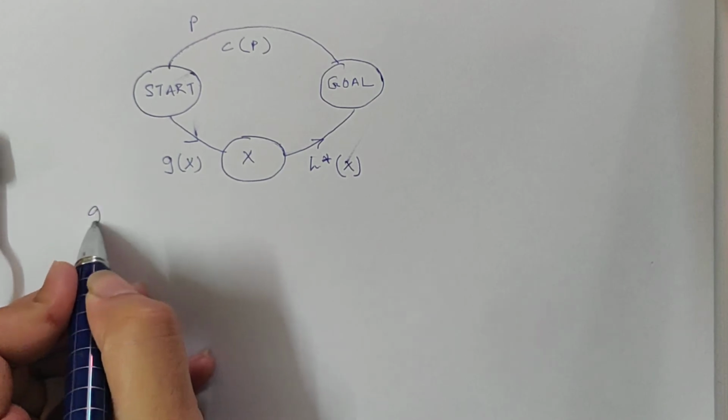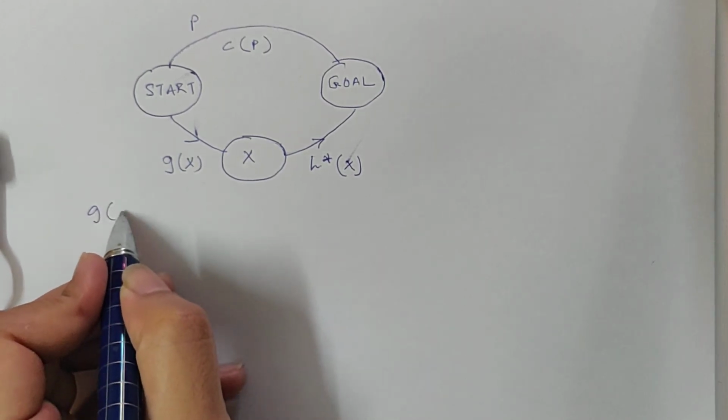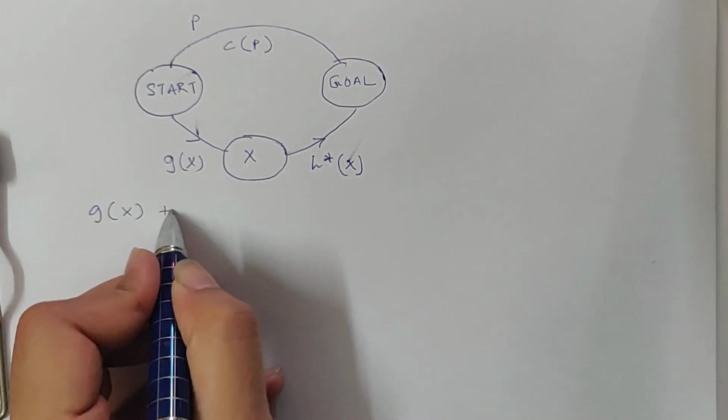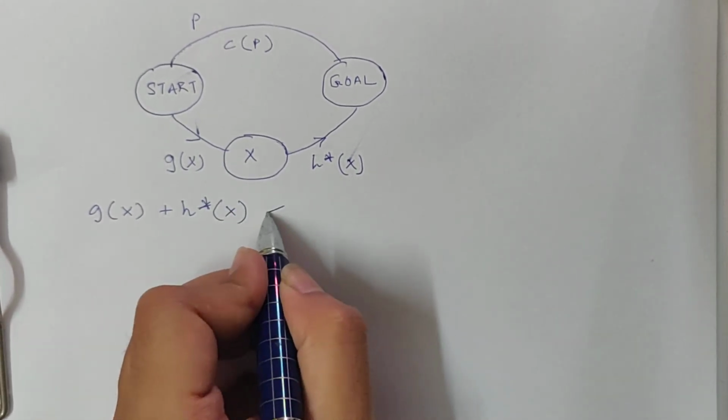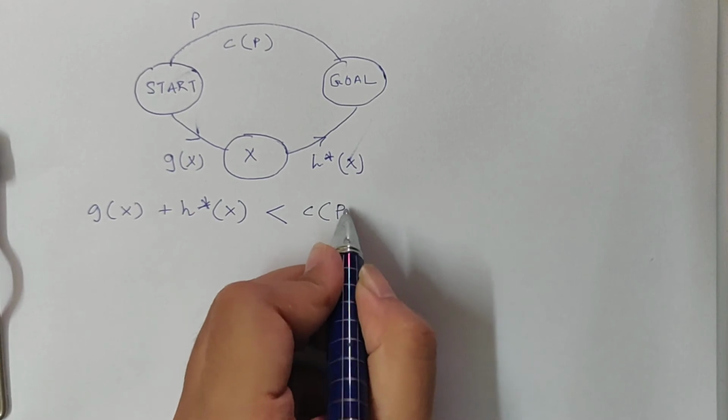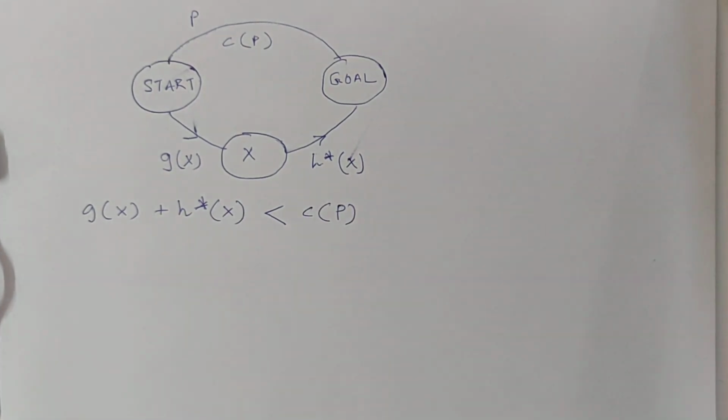So evidently G of X plus H star X is less than C of P.